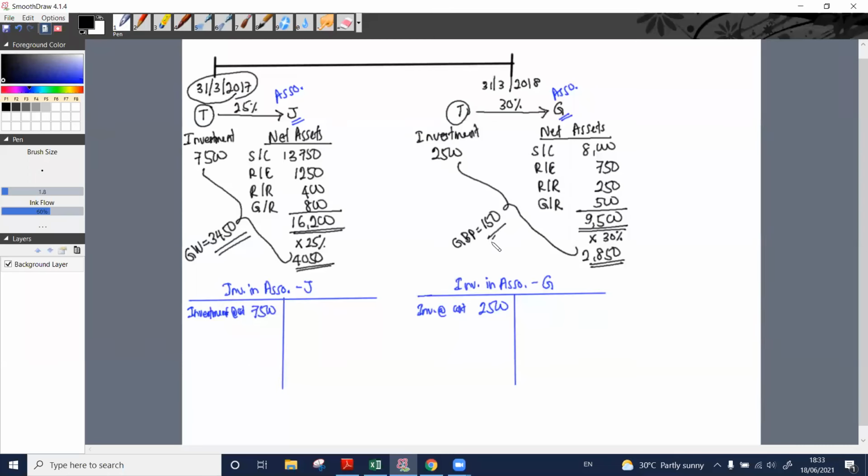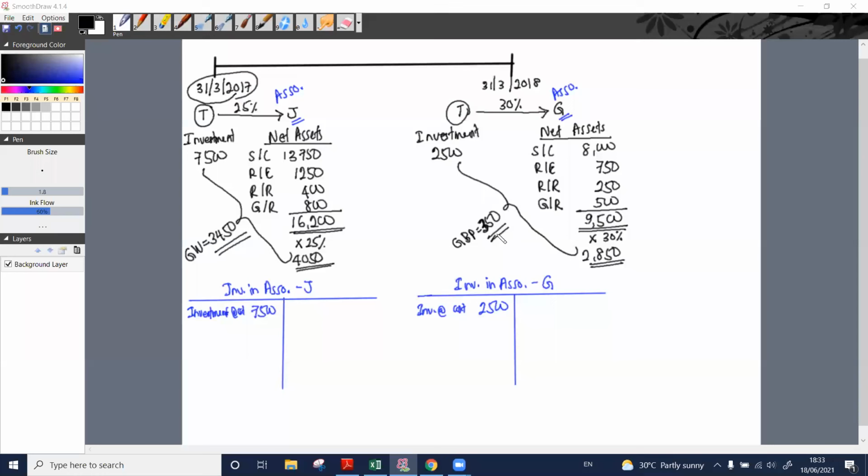Unlike goodwill, if we have a gain on bargain purchase, we need to pass the double entry. Sorry, it is 350, yeah? 350. Okay, 350 worth of gain on bargain purchase. For this amount, we need to pass the double entry. Why? Within the 2500 we acquired, this 350 is not included. So we need to account for it separately.